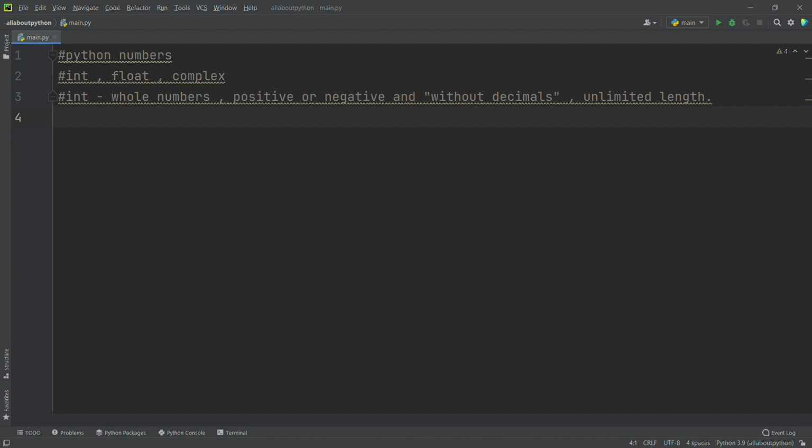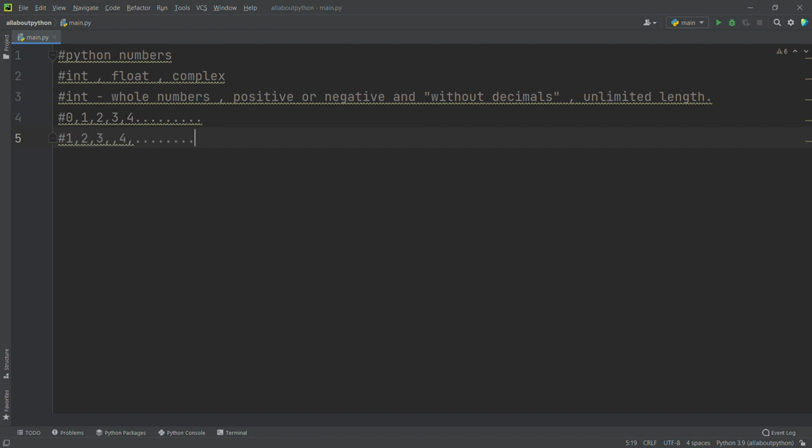What are whole numbers? I hope everyone knows this. Whole numbers start from 0 to infinity. Positive numbers start from 1 to infinity: 1, 2, 3, 4, and so on.